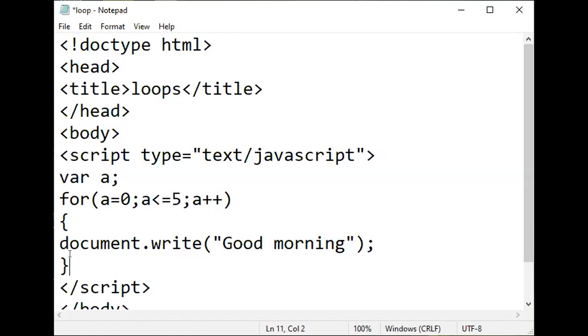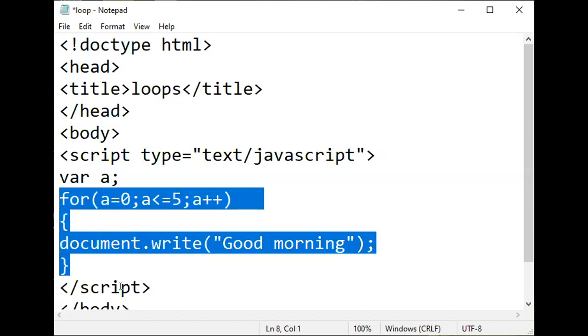Have you understood, all of you? If no, please ask me immediately. Have you understood the execution of this block?